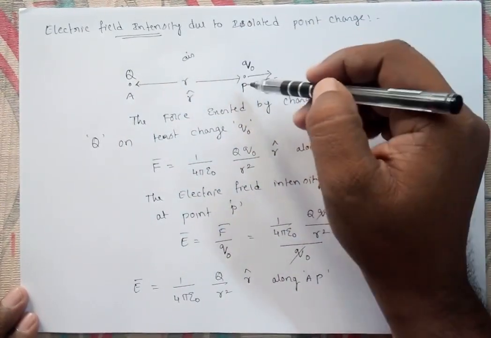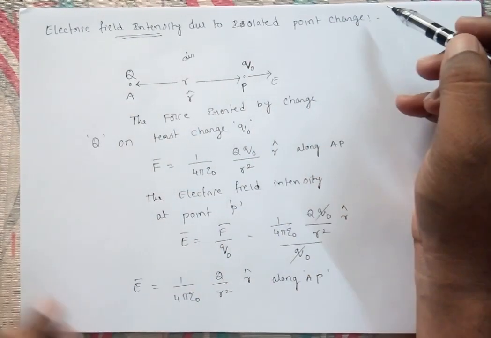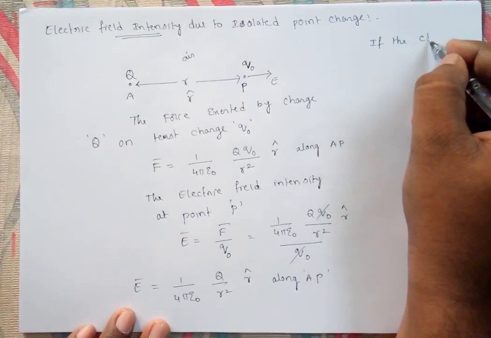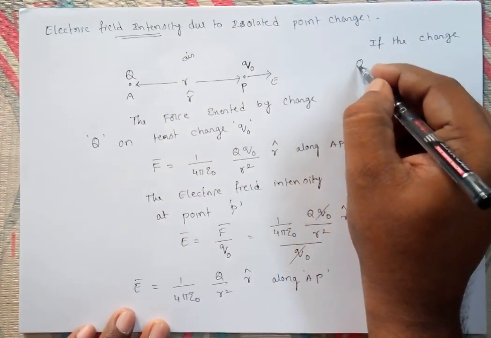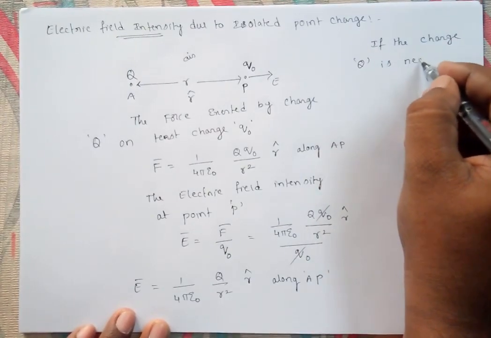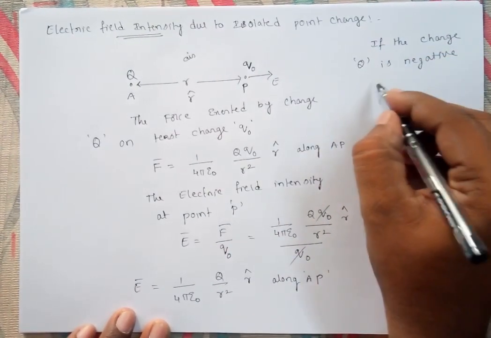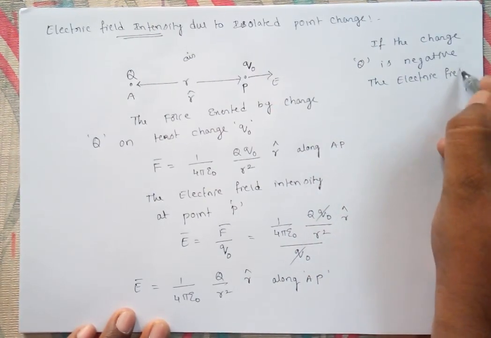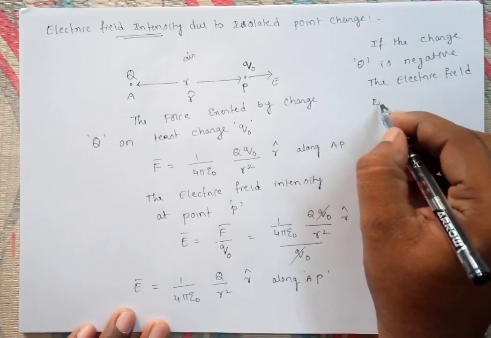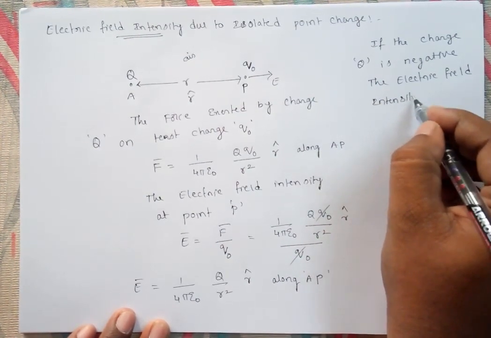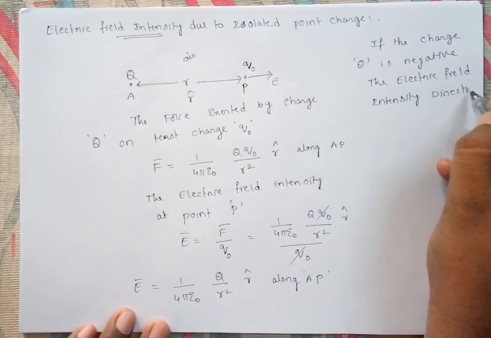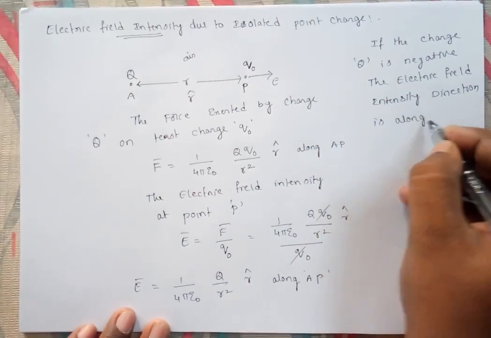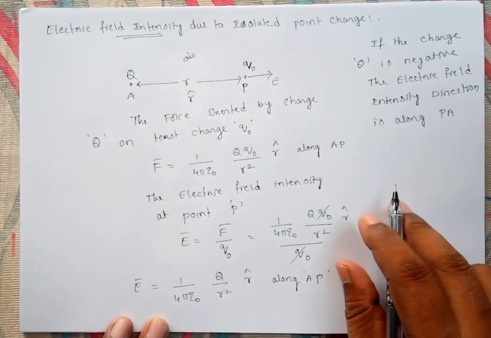So that's why the direction of electric field intensity is along PA if the charge Q is negative. That is the thing you can understand.